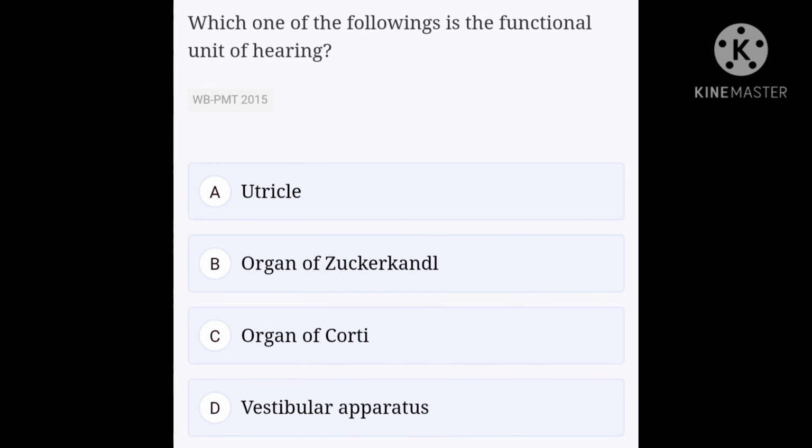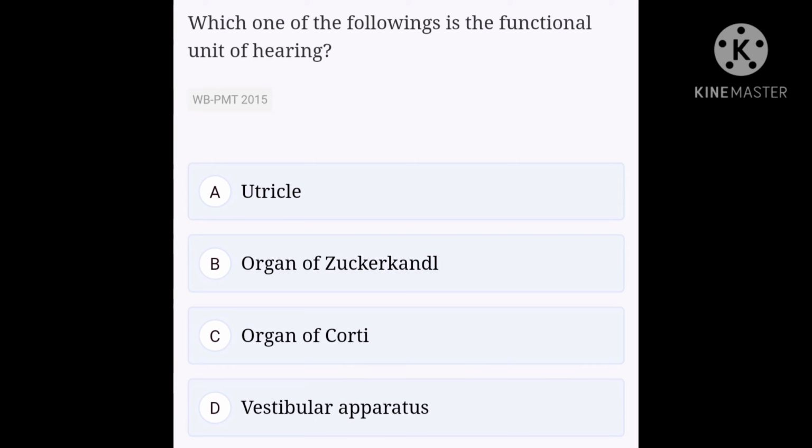Which of the following is the functional unit of hearing? Option A, utricle. Option B, organ of Zuckerkandl. Option C, organ of Corti. Option D, vestibular apparatus. The organ of Corti is inside the cochlear duct.